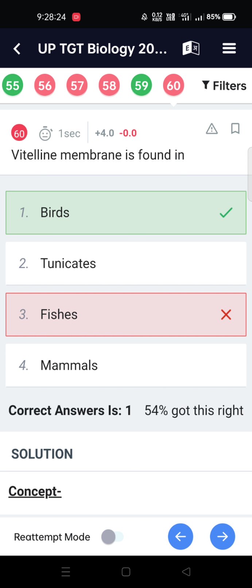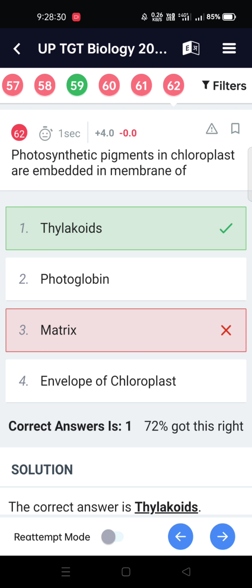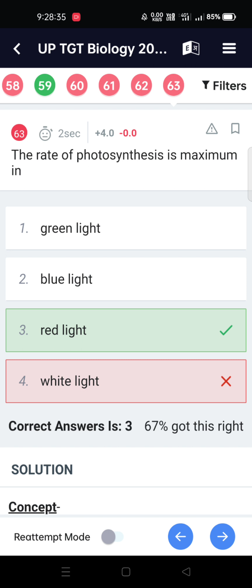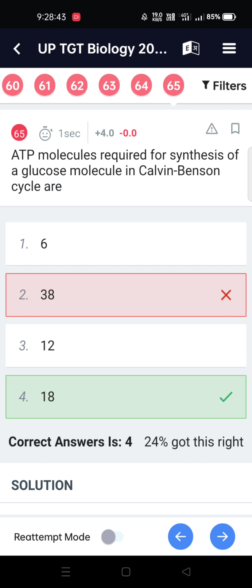Vitelline membrane is found in birds. The two pigment system theory of photosynthesis was proposed by Emerson. Photosynthetic pigments in chloroplast are embedded in the membrane of thylakoids. The rate of photosynthesis is maximum in red light. All energy is transferred to P700 in pigment system 1. ATP molecules required for synthesis of one glucose molecule in the Calvin-Benson cycle are 18.